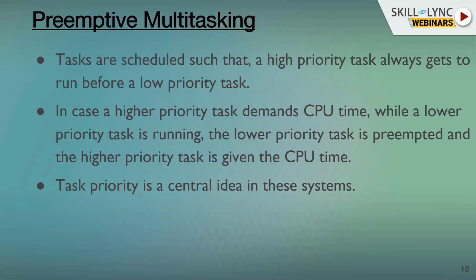In case a lower priority task is using the CPU and the higher priority task demands the CPU, then there has to be another piece of code which will save the state of the lower priority task in memory and then provide the CPU to the higher priority task. All of this is done generally by an operating system which is called the real-time operating system. There are cases and hazards in these architectures where there could be a priority inversion. It's quite common, and you have to somehow look at each system one by one and ensure that it doesn't happen that way.